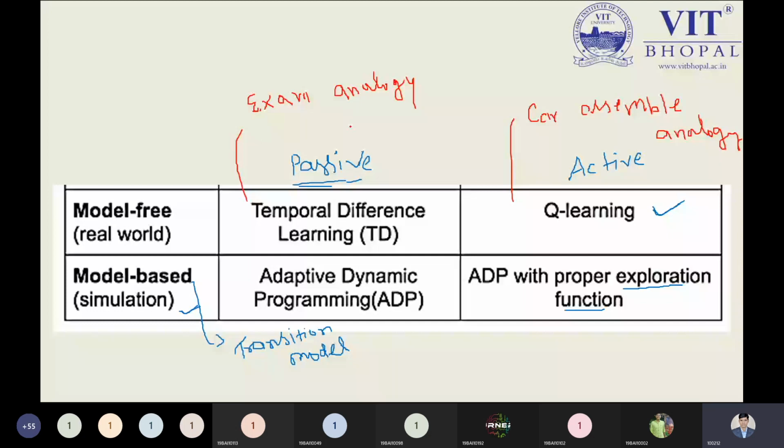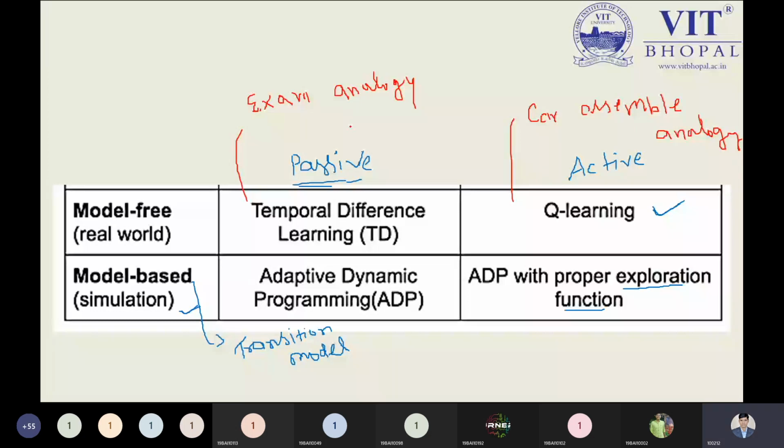The temporal difference learning model follows the model-free approach, because it does not support the transition model approach, as the transition model is not evaluated by temporal difference learning. So this could be an example of the real world, and we say it is real world because we have already discussed the exam analogy example.